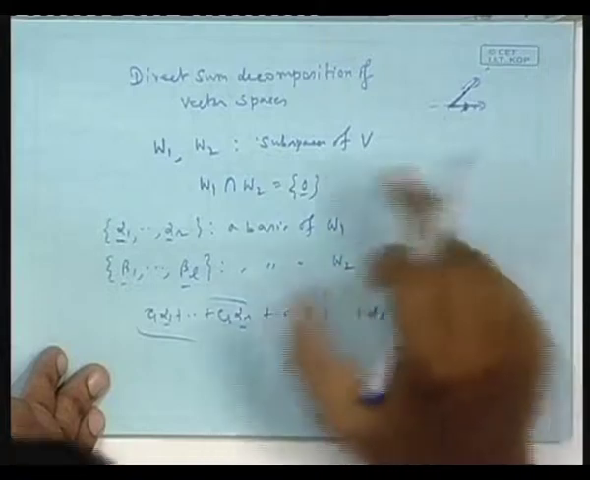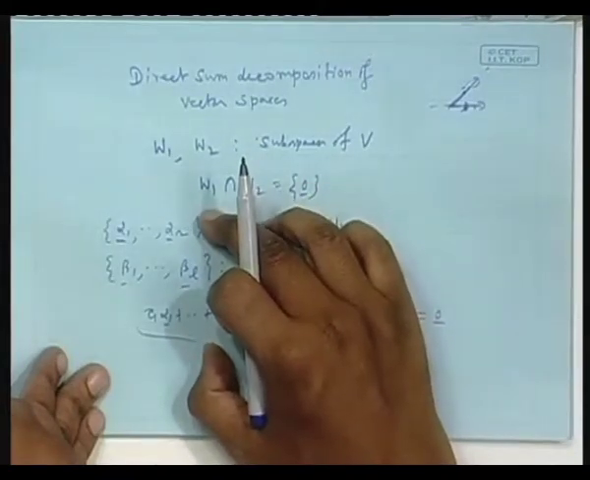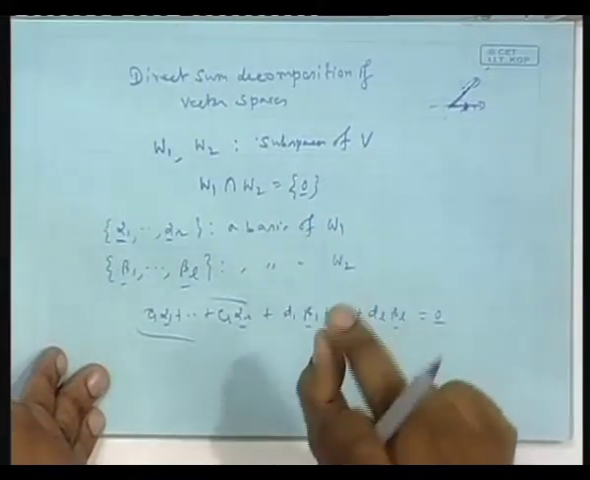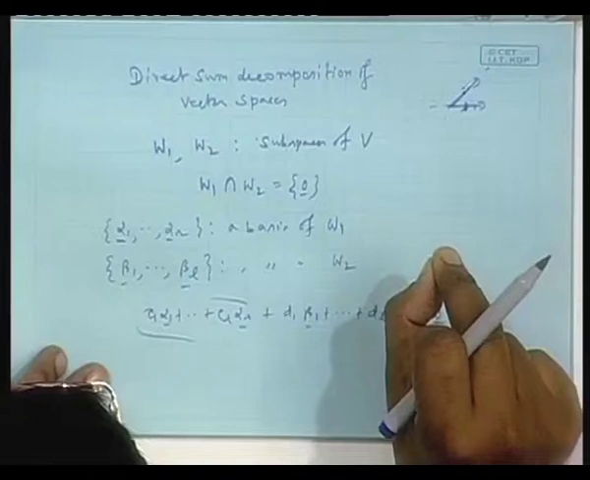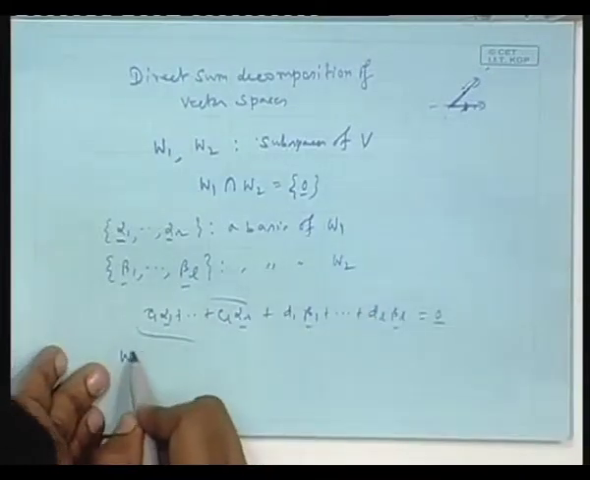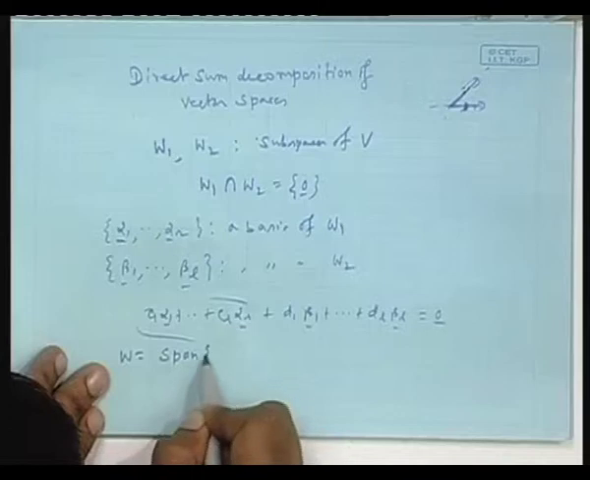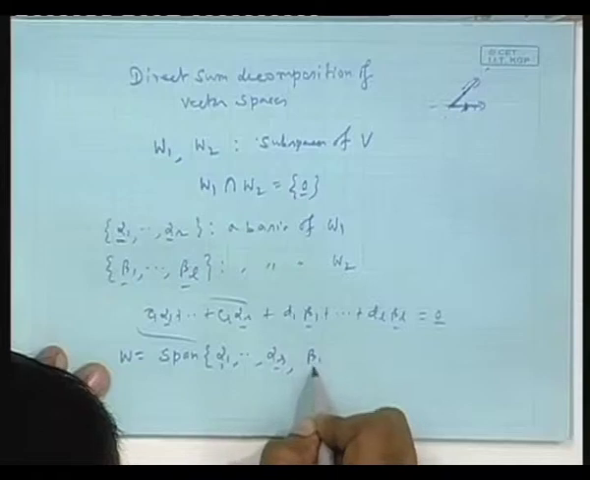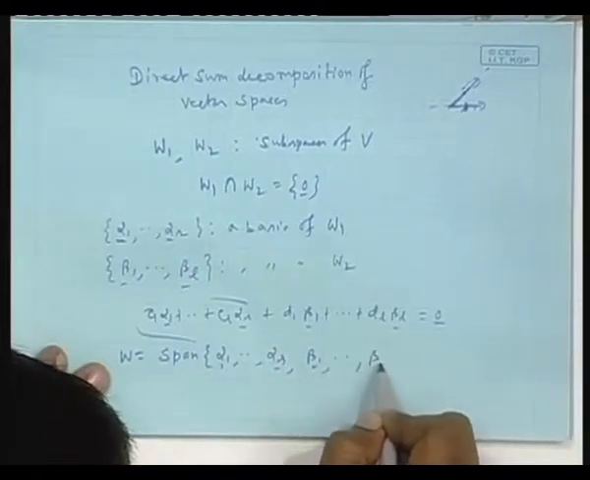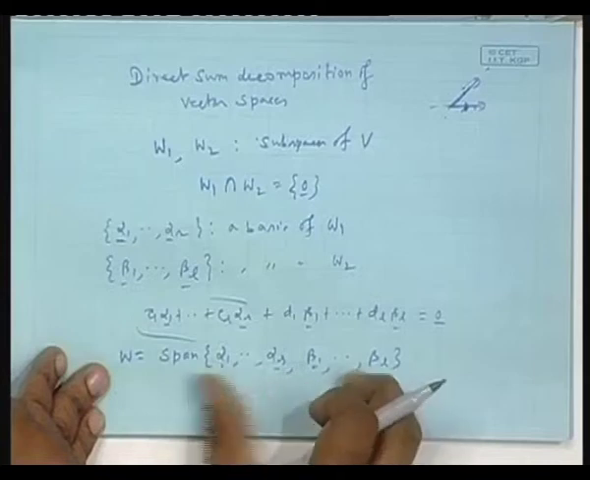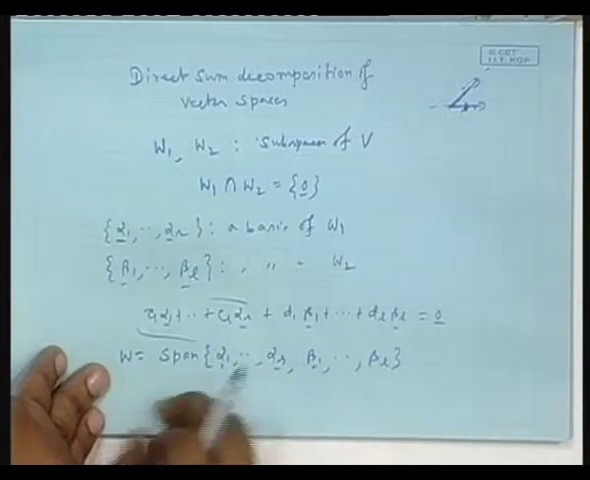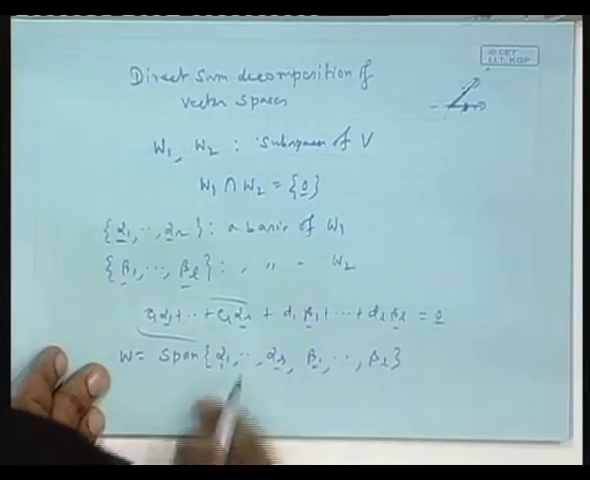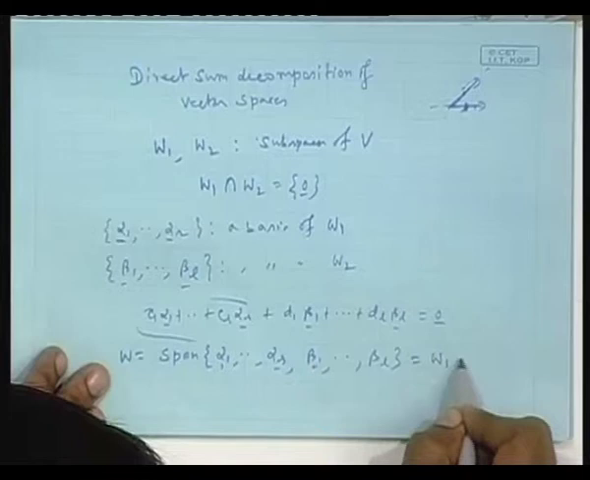If you consider the span of that union set, that will be a bigger vector space than W1 and W2. That will contain W1 and contain W2. If you call W to be the span of this and this, after all, this can be a basis because they are linearly independent. So, considering the span of this, the dimension of the space will be L plus R. So, this W I will write this way.